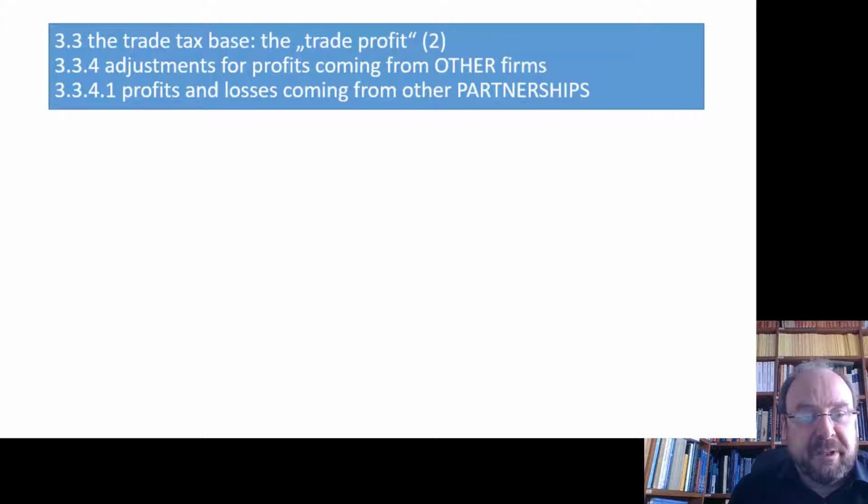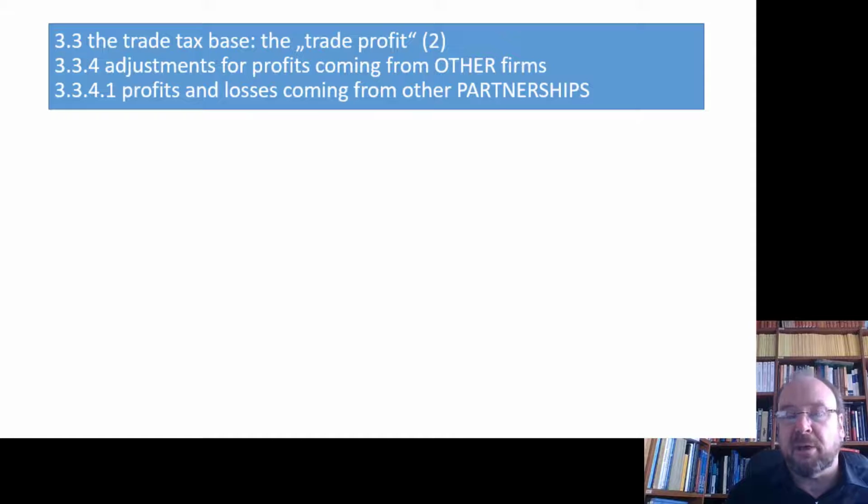Now, the next topic we have to talk about is that there are also adjustments for profits which have to do with amounts which come not from this firm, but from other firms. And the most important thing is you have to keep these adjustments strictly separated from the ones under paragraph 8 number 1. So they would never be included in that first list of adjustments. That is why I always began with first step 8 number 1 adjustments, and then you turn over to doing the rest. So keep them strictly separated from the 8 number 1 stuff.